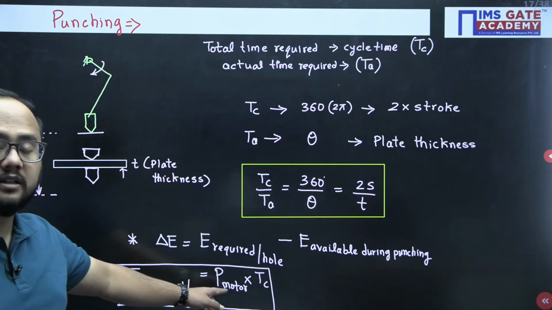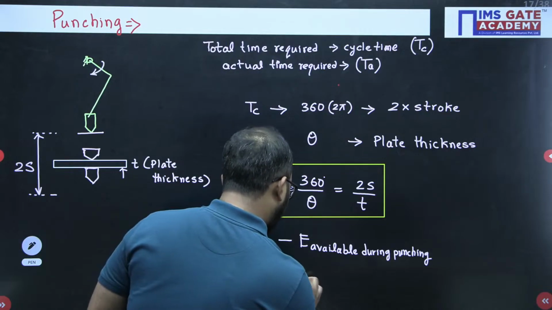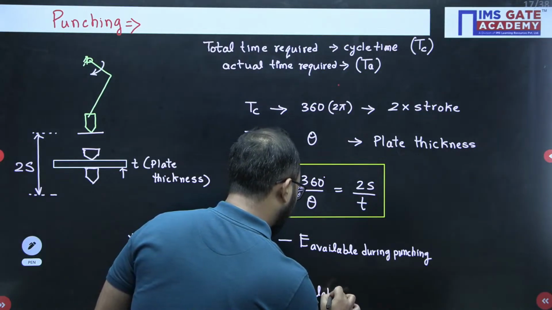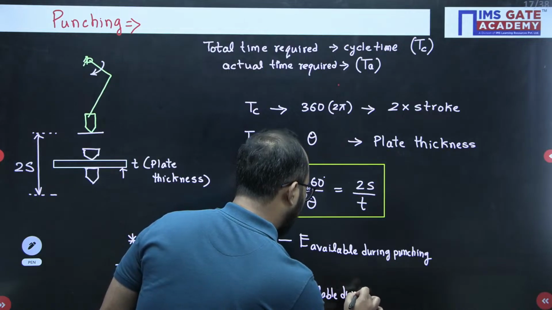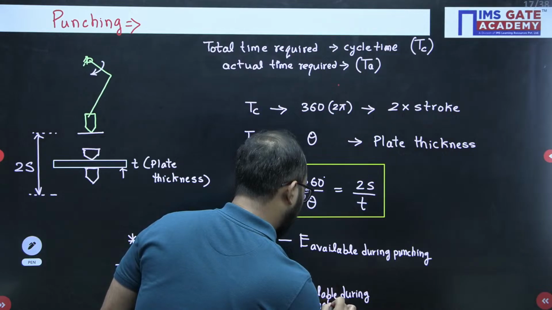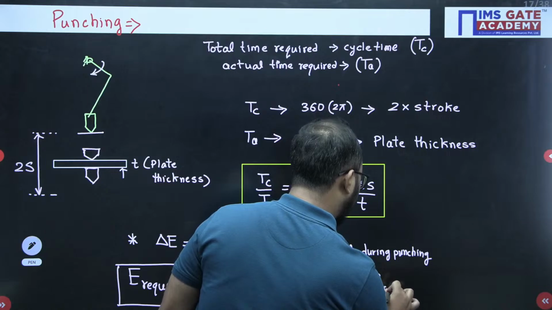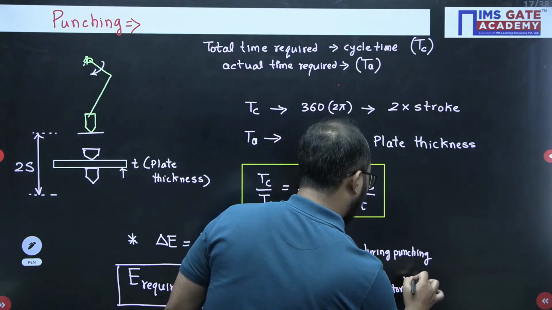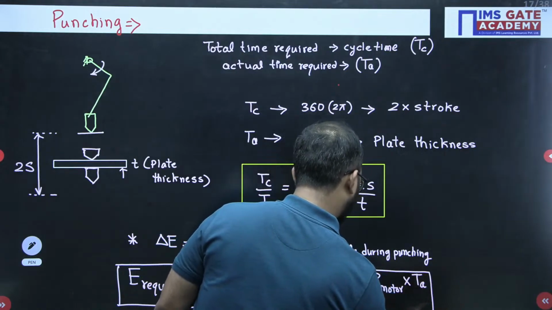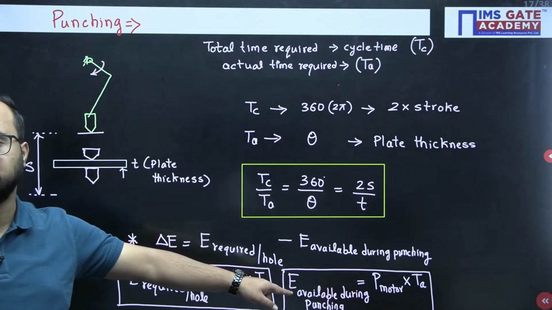Energy required per hole is the power of the motor multiplied by the cycle time, and energy available during punching is the power of the motor multiplied by the actual time. The difference of these energies is the fluctuation of energy.